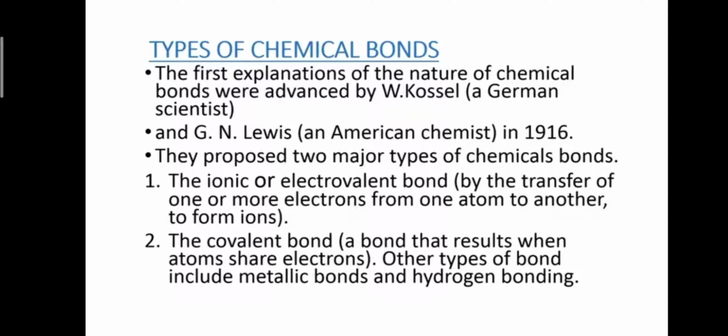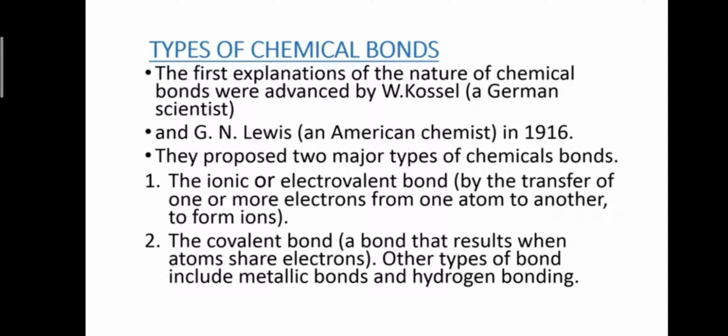Now, types of chemical bonds. The first explanations of the nature of chemical bonds were advanced by W. Kossel, a German scientist, and G. N. Lewis, an American chemist, in 1916. They proposed two major types of chemical bonds.